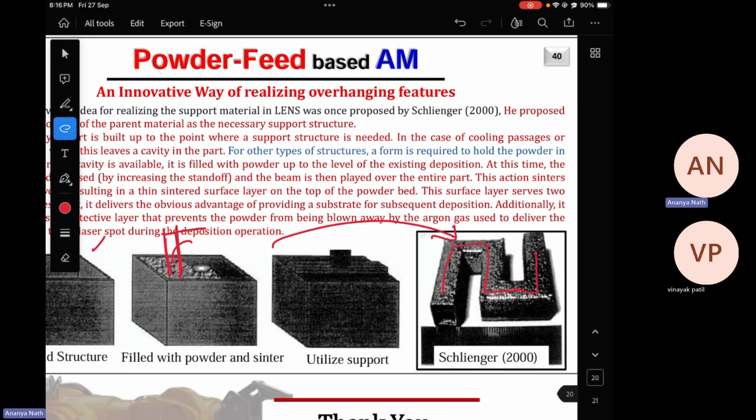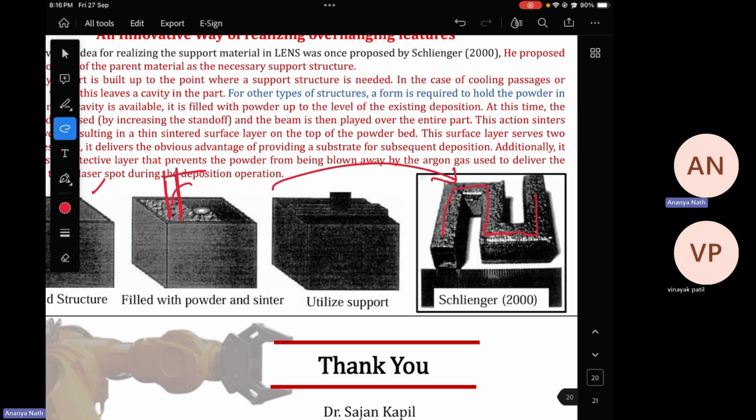Now the sintered powder you can easily eliminate afterward by just giving it ultrasonic vibration. If you are going for ultrasonic vibration of the part, the sintered powder is very loosely bonded, so it will get broken. So this is how you can easily print some structure, not very complex, but having some little bit of overhang portion, without support and without any rotation of the build plate or tilting of the head.